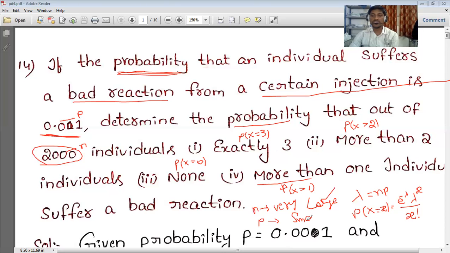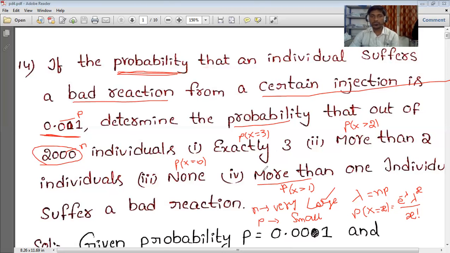Here n is 2000, and p is 0.001, a very small possibility of getting a reaction from an injection. That's why we are applying Poisson distribution here.